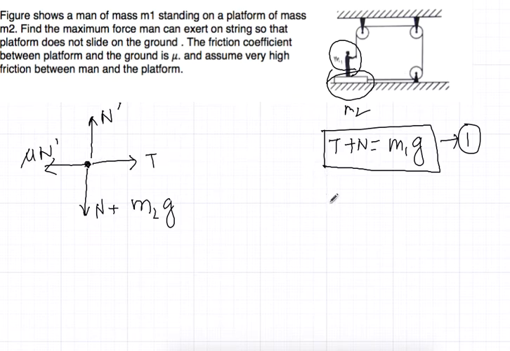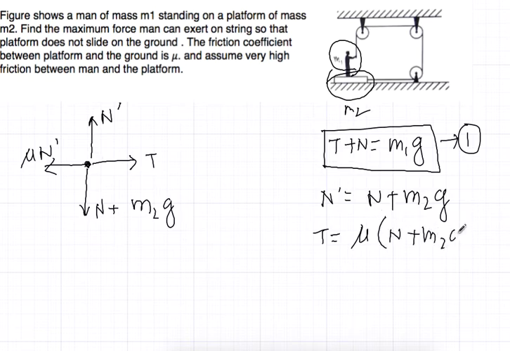So what we are getting: N dash equals N plus m2g, because the upward vertical force will be compensated by the downward vertical force, that is N plus m2g. And T must be equal to mu N dash. Now what is the value of N dash? It is N plus m2g. This is our second equation.